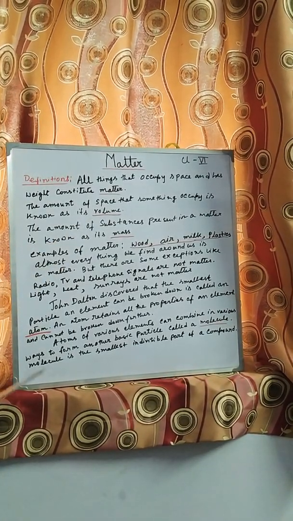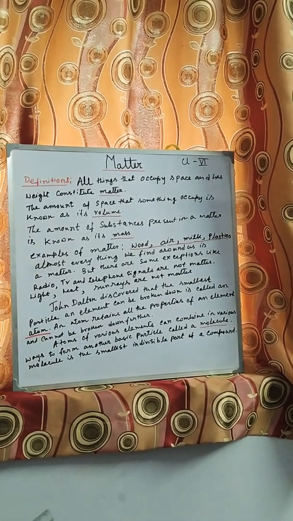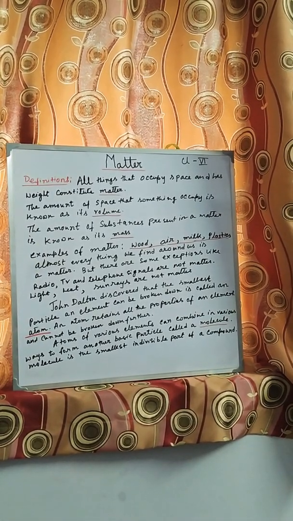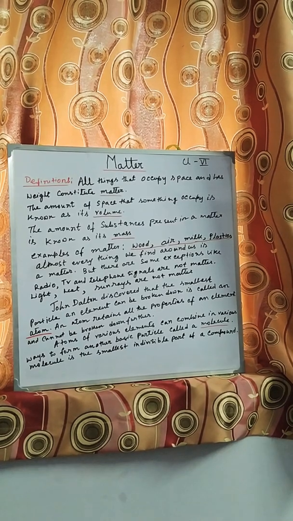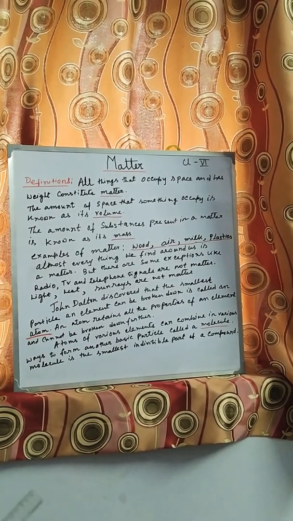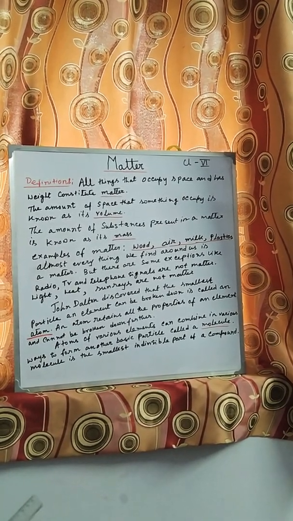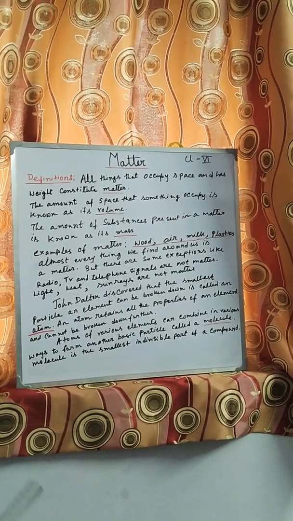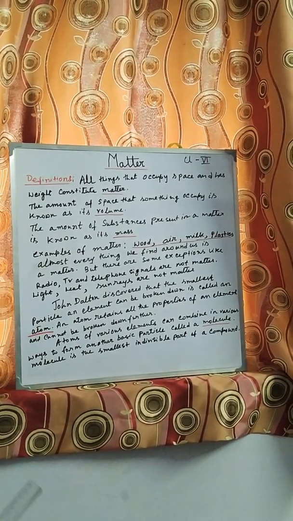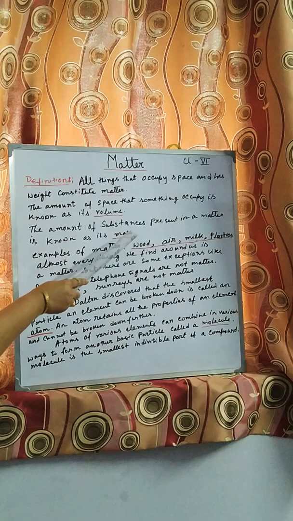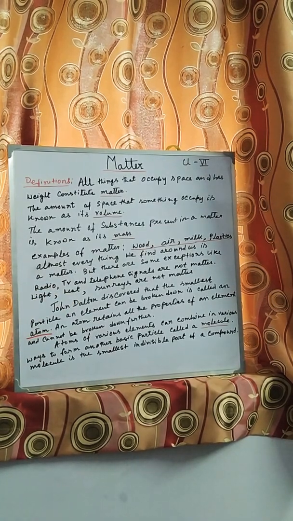Then I am coming to mass. Mass is the amount of substance present in matter. That means how much substance is present within the matter. Mass is generally understood by weighing the thing.